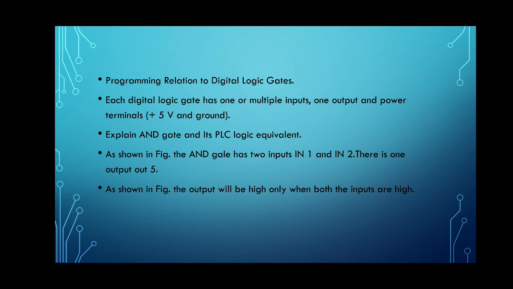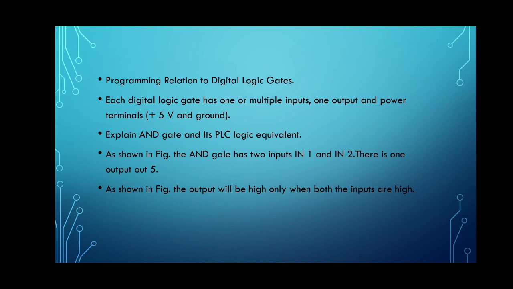Each digital logic gate has one or multiple inputs, one output and power terminals, plus V for high, and ground. The first question will be: explain AND gate and its PLC logic equivalent. The figure is shown. These gates can be 2 input or 3 input. We are going to discuss the 2 input gate. The 2 inputs are IN1 and IN2, and there is one output.